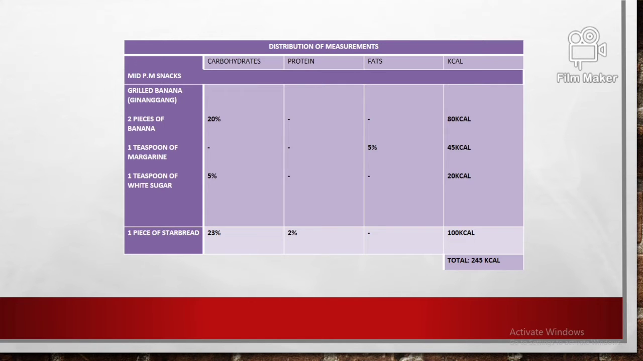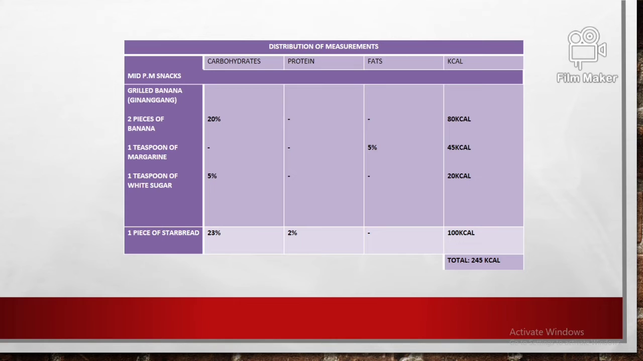For the grilled banana, the distribution of measurements will be 2 pieces of banana, in which the carbohydrates will be 20%, with a total of 80 kcal. For the 1 teaspoon of margarine, it will be 5% fats, with a total of 45 kcal. And for the 1 teaspoon of sugar, the carbohydrate will be 5%, with a total of 20 kcal.